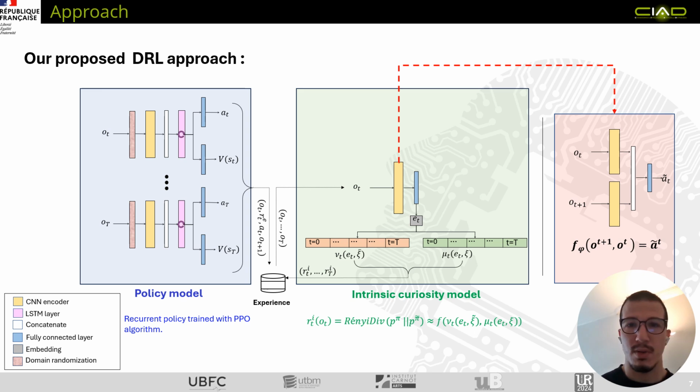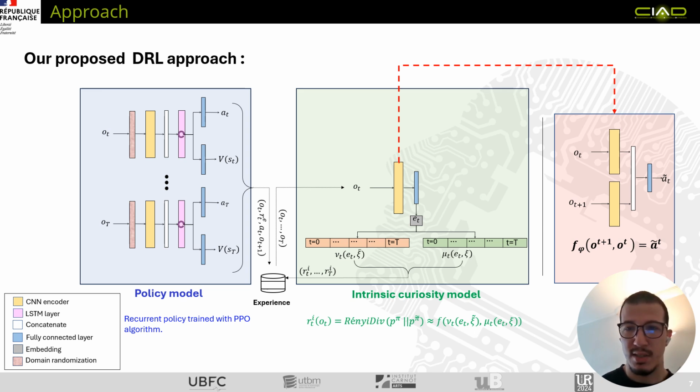For the intrinsic curiosity model, the key idea is to reward the robot for maximizing the statistical distance between the observations distributions induced by the current and the old policies, and this can be done by approximating Rényi divergence between these two distributions. I'm not gonna delve into the mathematics of this method due to the short time, but the key idea is that intrinsic rewards and the Rényi divergence can be approximated as a function of intra and inter-episodic distances between the features in these observations distributions.